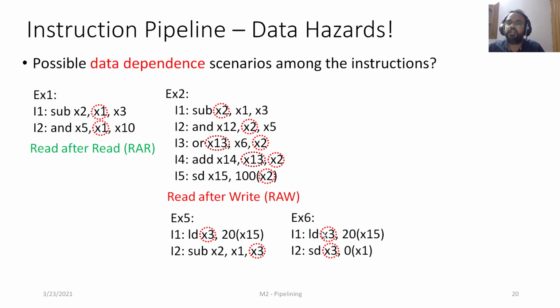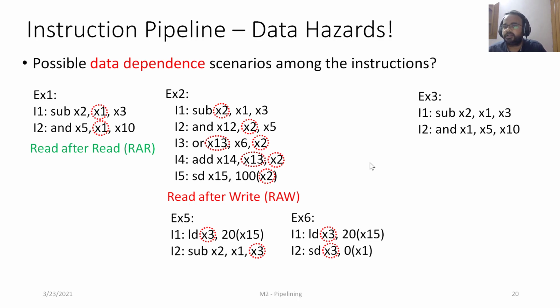The value loaded in x3 is being stored in the very next instruction. All these three will come under RAW, where one instruction is producing the value and other instruction is consuming it.